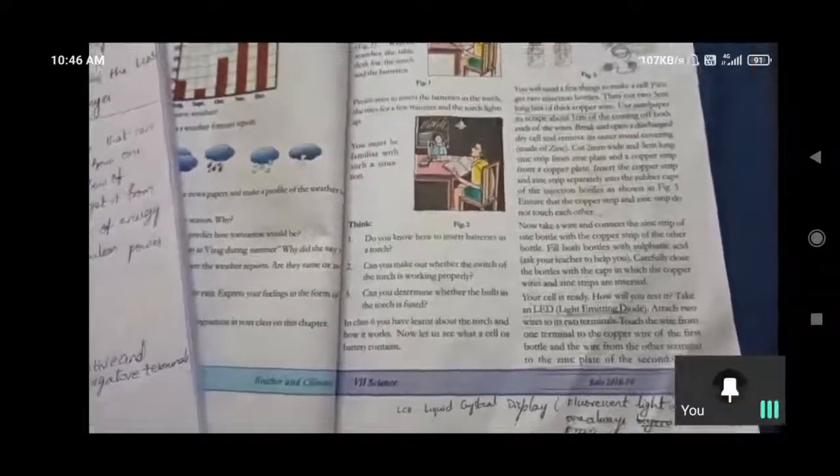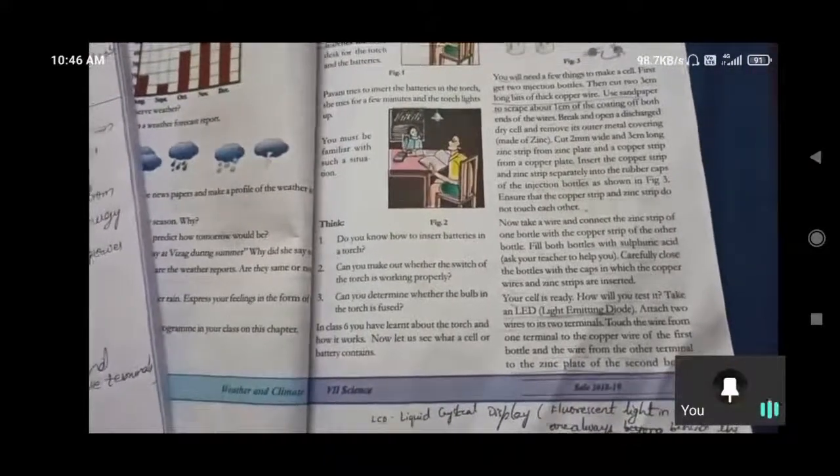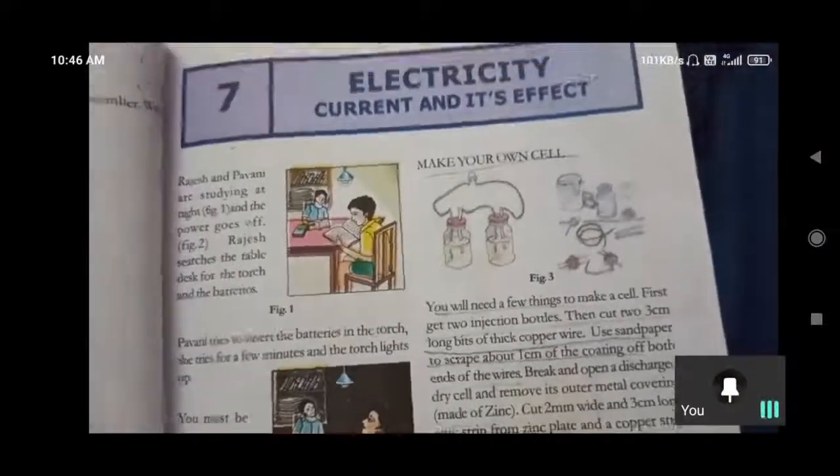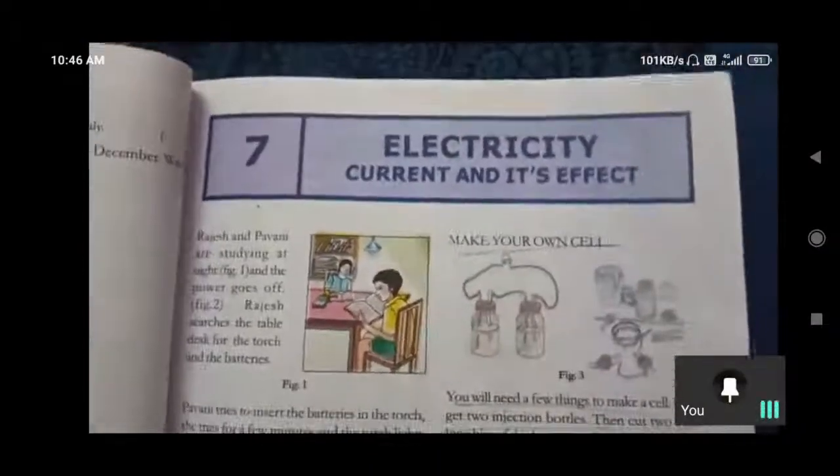So those are the differences between LED and LCD. And here they have given how to make your own cell. We can also make our own cell, Nana.